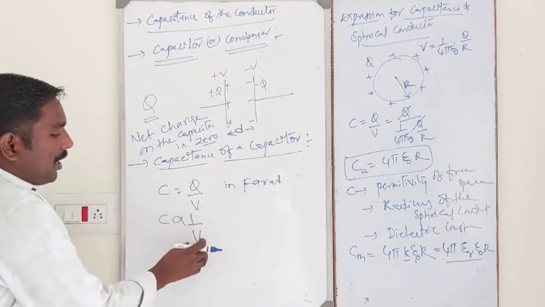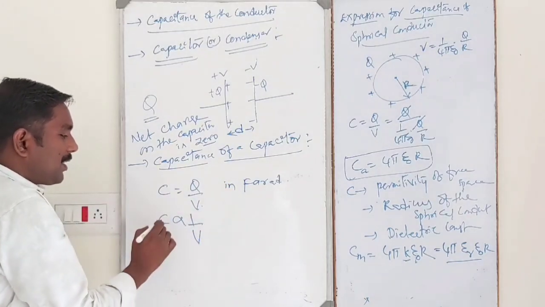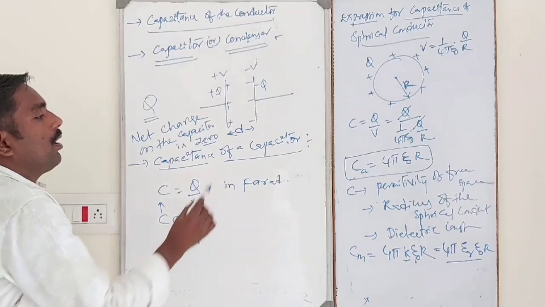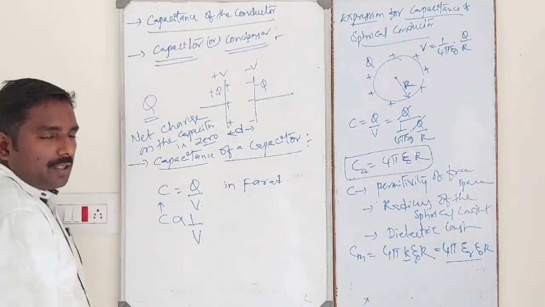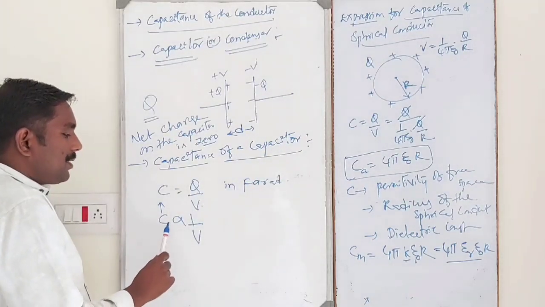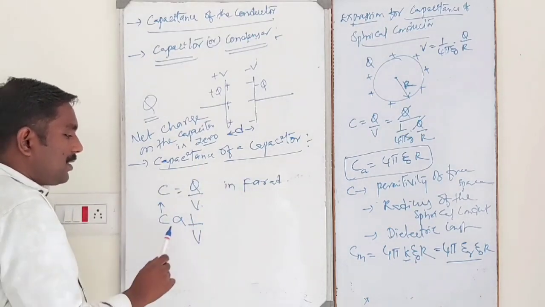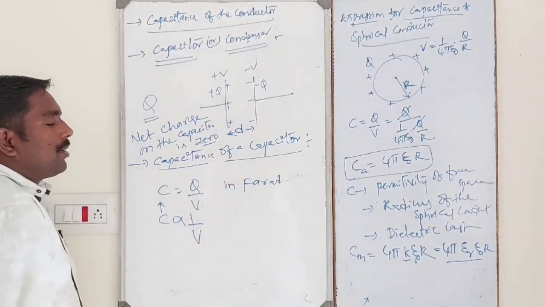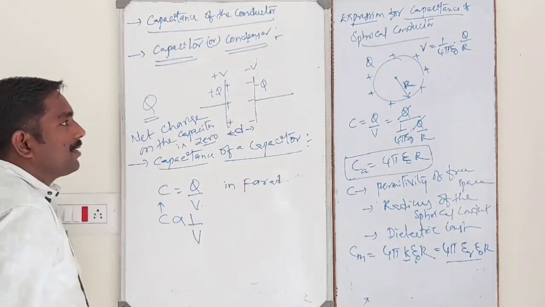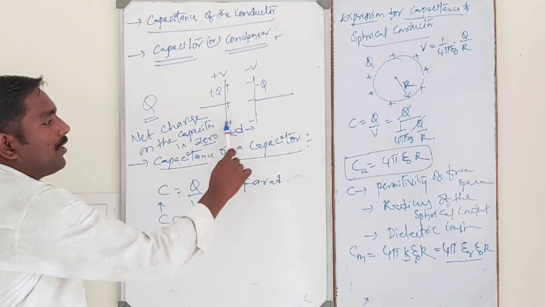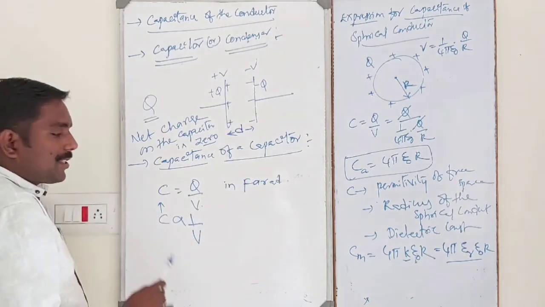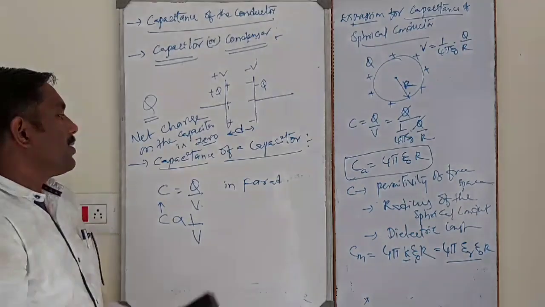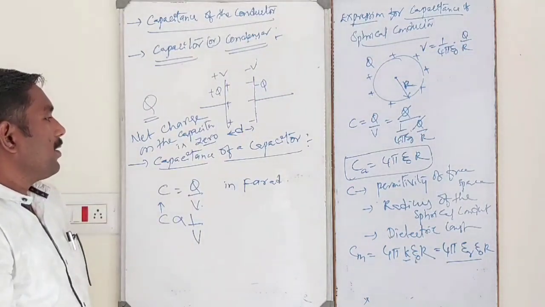So when the potential difference between the plates decreases, its capacitance increases. That is the basic principle of a capacitor.